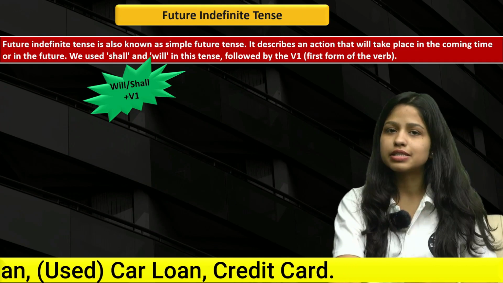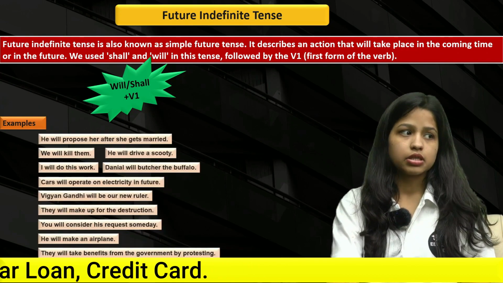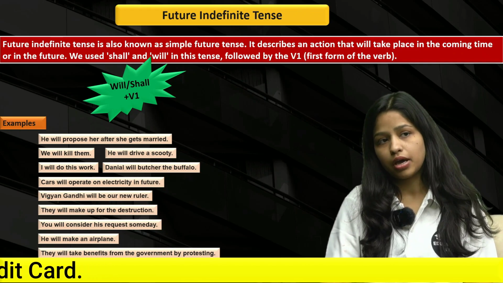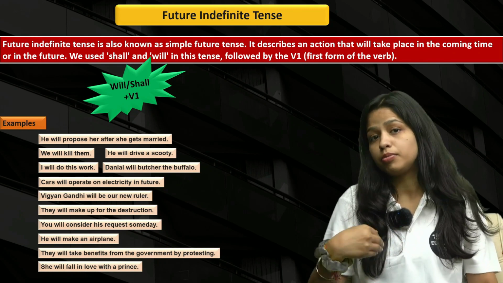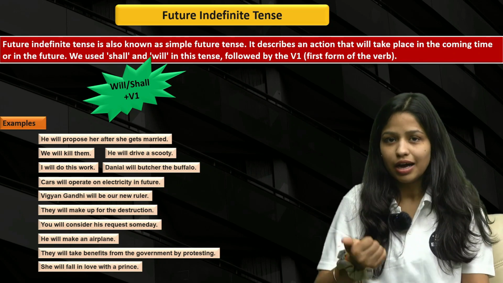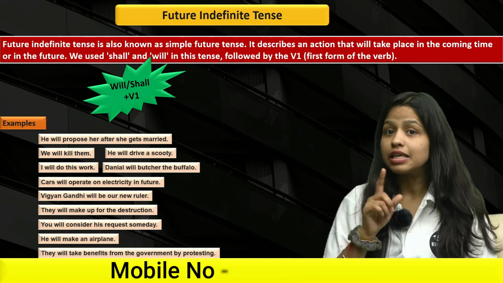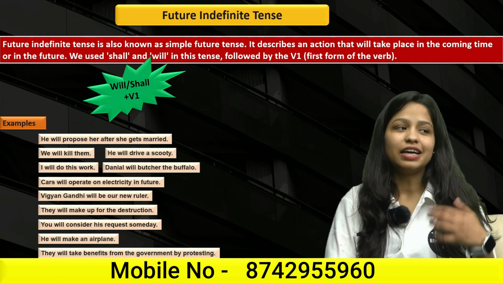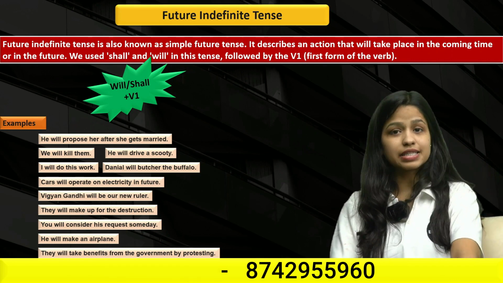Let's jump into the examples. So here are the examples. He will propose her after she gets married. So he will maybe propose. I mean, that's just a stupid thing, I guess. If he will propose her after she gets married, that's a stupid thing, I guess, until unless he is the same person who is going to marry the same girl, right? So he will propose her after she gets married.